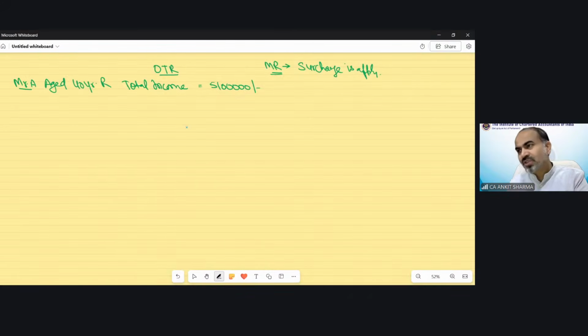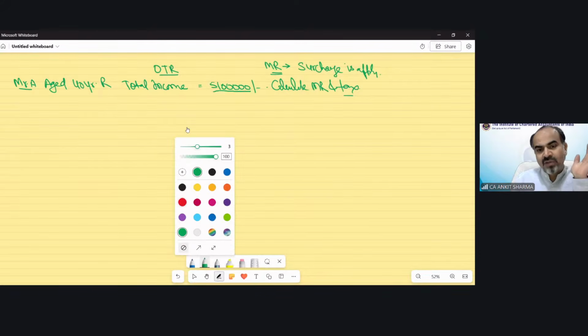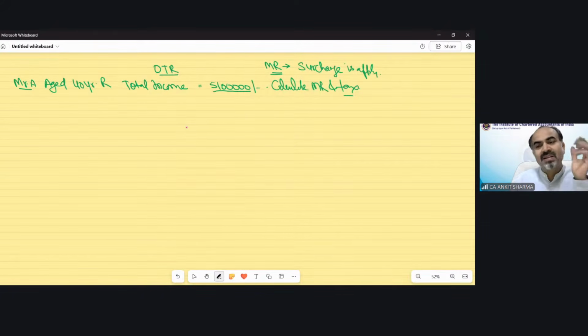So now the question says that suppose your total income has been given in the question as 51 lakh and the question asks you to calculate marginal relief and tax under the optional tax regime. Now to solve this question, the format is fixed. The good thing is it is a fixed format. You just need to follow that format and you will get the answer. And as soon as we solve this question, you will automatically understand the provision also.